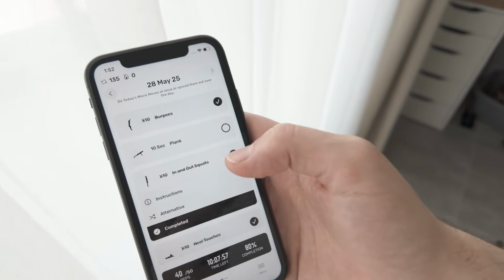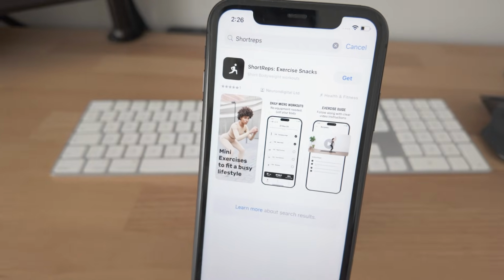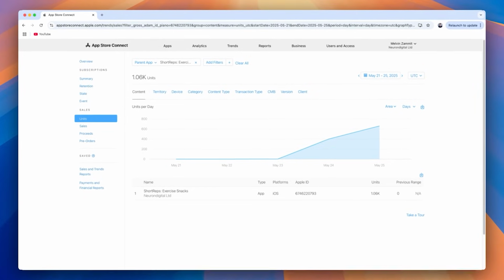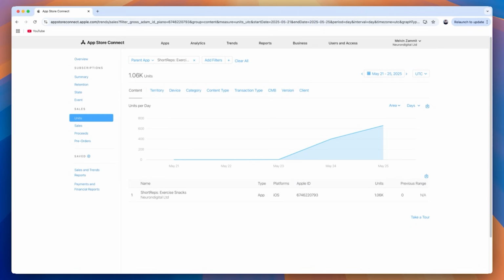I tried Hacker News for the first time with my app Short Wraps. The post was upvoted to 3rd place on the front page, which generated a lot of traffic to my website, leading to around 700 downloads in a few hours. To put this into perspective, if I had to use paid ads to get the same amount of downloads, it would have cost me around $700.